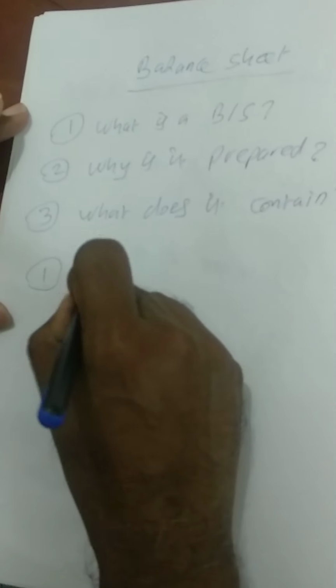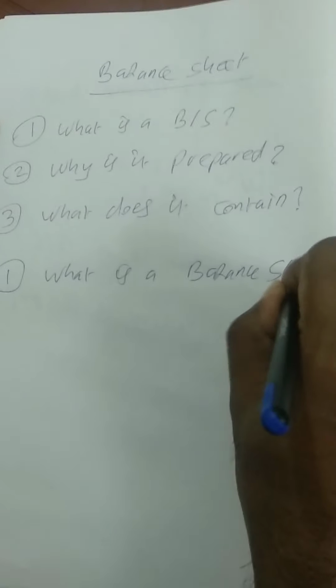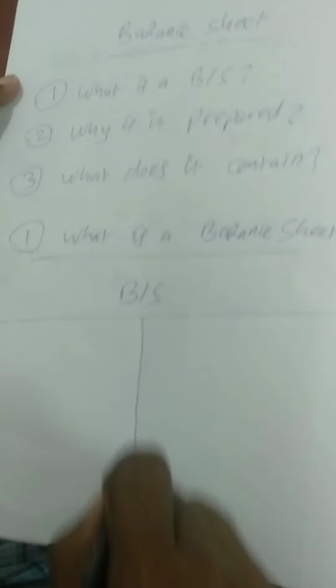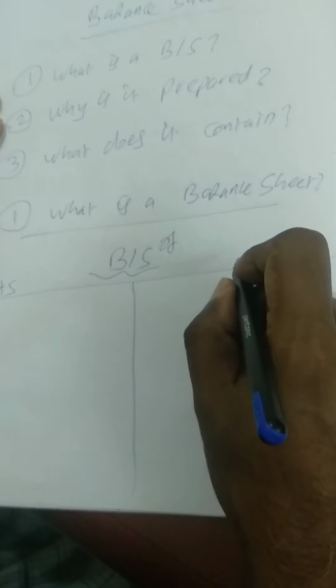So let's look at the very first question. What is a balance sheet? A balance sheet is a statement with two sides in it, the left hand side and the right hand side. It is prepared for a particular entity.